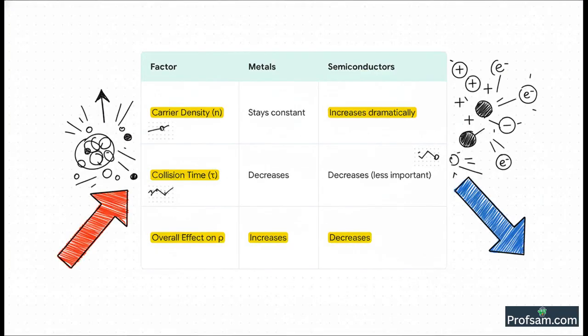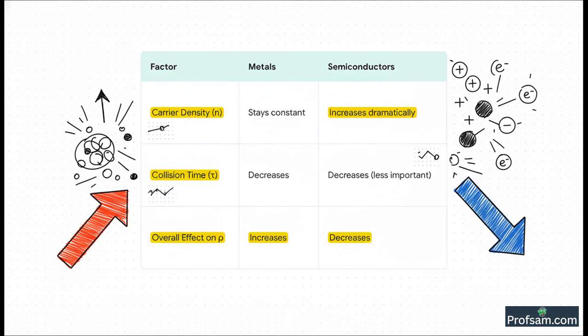This illustrates the whole story beautifully in one single place. Look, beta, just focus here. In metals, what happens to the carrier density, n? It stays constant. It's already high. It doesn't change. But as the temperature rises, the collision time, tau, decreases sharply. There are more collisions, so less time between them.